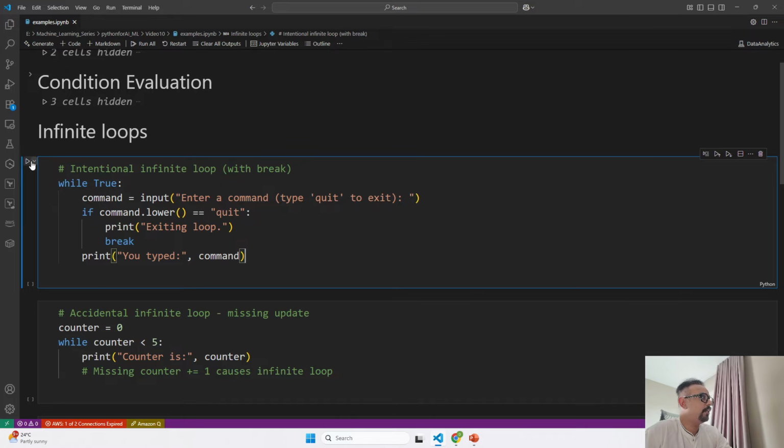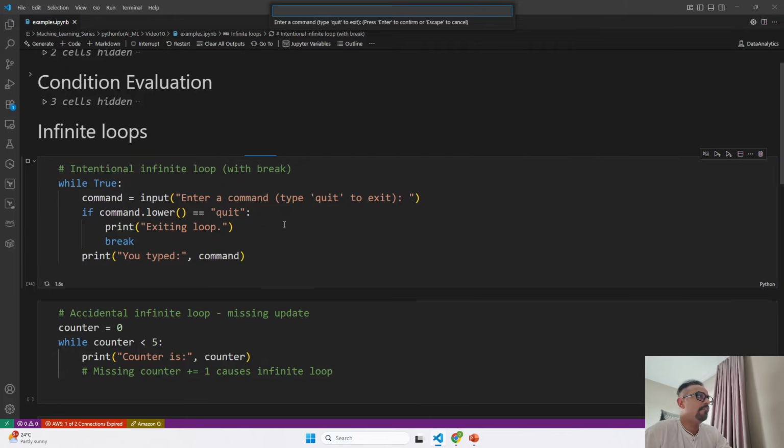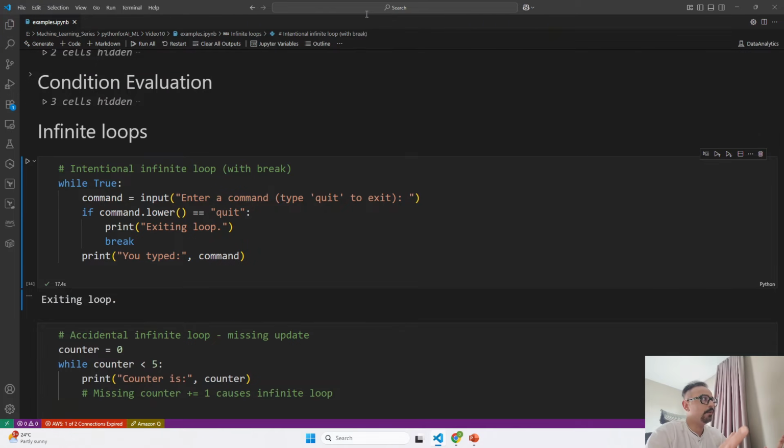So let's go ahead and run this. This process has started running, if you can see the seconds over here. Now if I go ahead and say it is quit or exit, I am going to say quit, exiting loop.